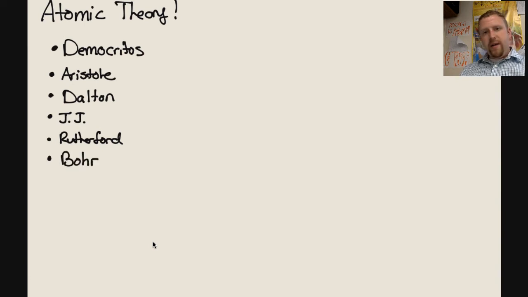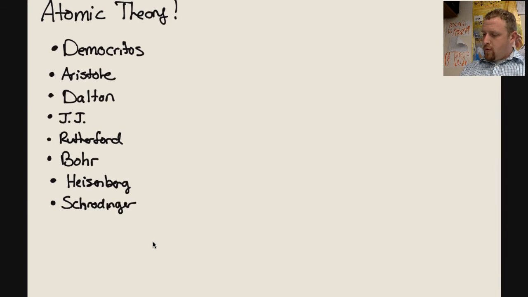Then we kind of follow this up with Heisenberg and Schrodinger. So that should be 8. Each one of these people, as we have learned over the last week, has contributed significantly to atomic theory.